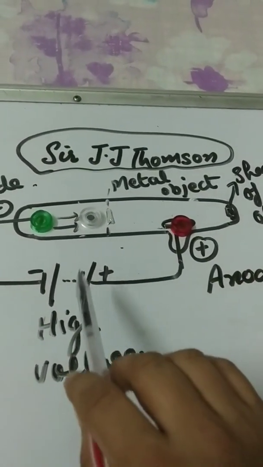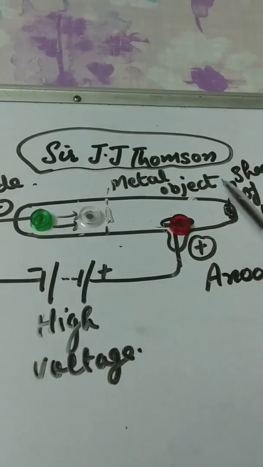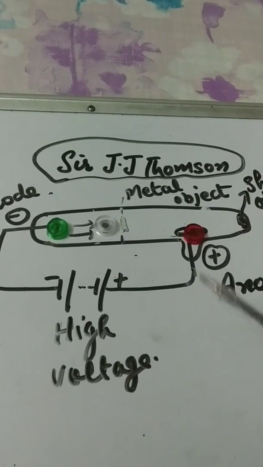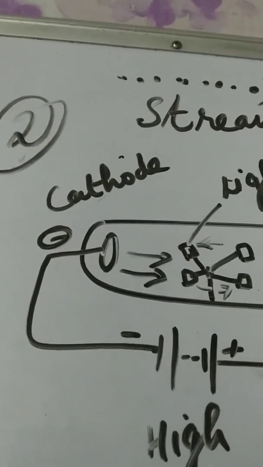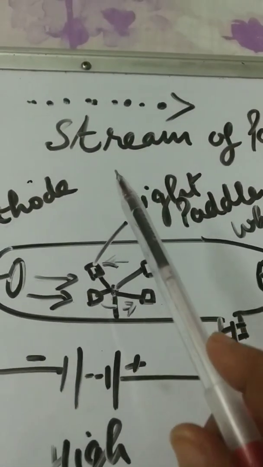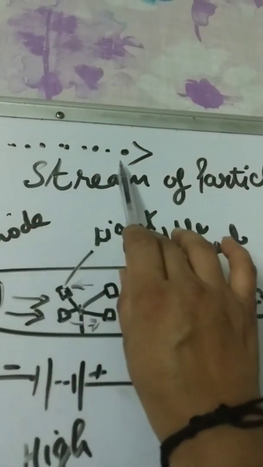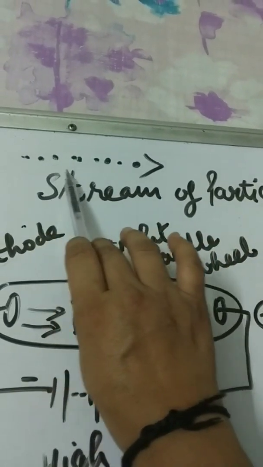So when light travels in a straight line, shadow formation occurs, and we come to know the characteristic that cathode rays travel in a straight line. Second characteristic: cathode rays are a stream of particles, meaning a number of particles together move with high speed.